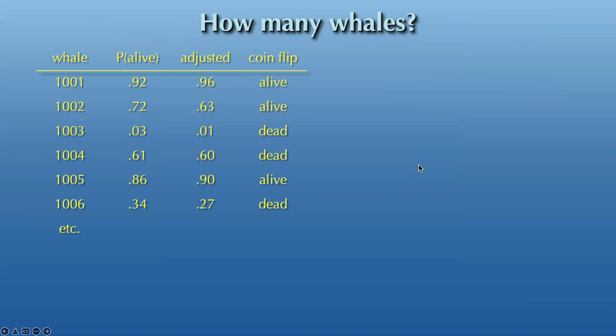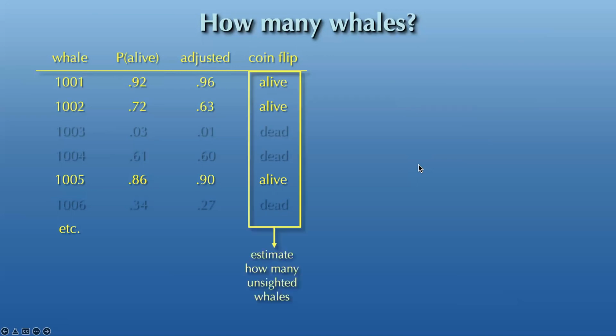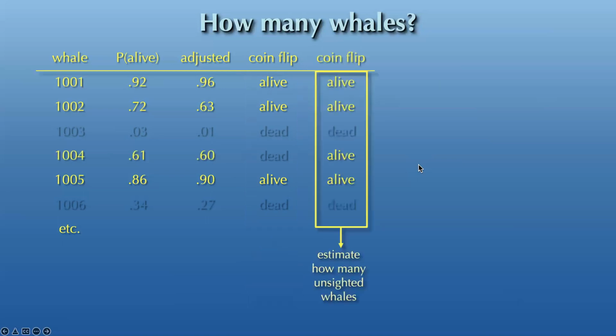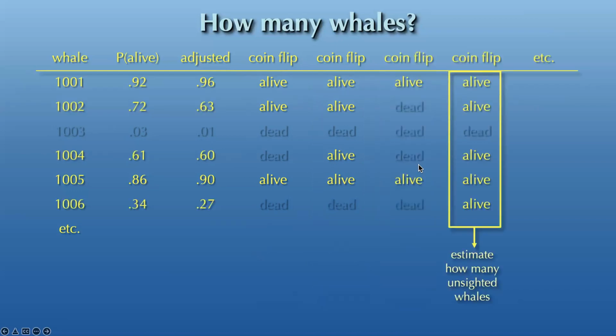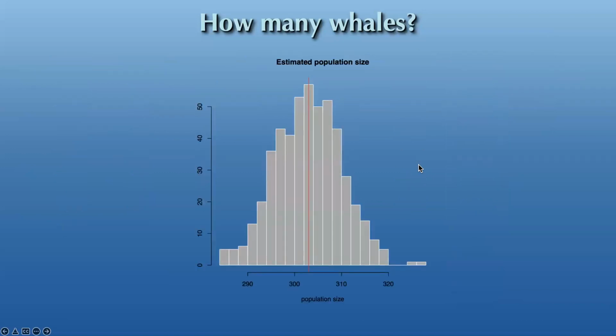Once we do all the coin flips, we take out the whales that are flipped to be dead in the simulation and take just the alive ones. Then we send that information, their sighting records, to the method for estimating the number of unseen whales. Then we run the simulation all over again, flip coins again. We'll get a slightly different number of whales that are alive or dead and use the alive ones and send that to the method for estimating the number of unseen whales. We repeat the simulation a large number of times, perhaps 1,000 times. Each time we get a slightly different set of living and dead whales, and a slightly different estimate of unseen whales. Putting all that together with the known whales, we can get a posterior distribution for the number of total whales. This is what our posterior looks like.